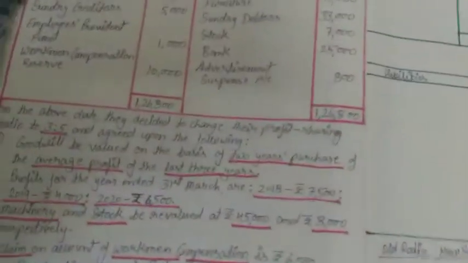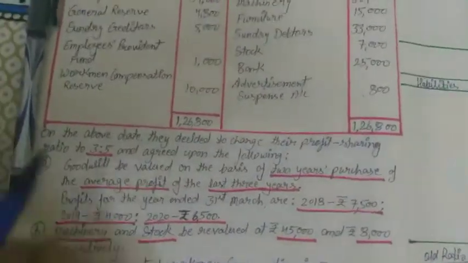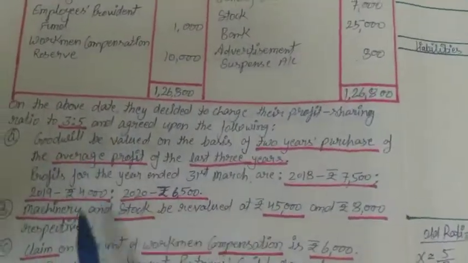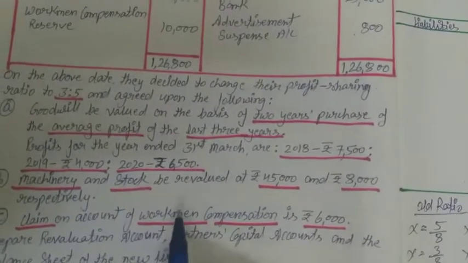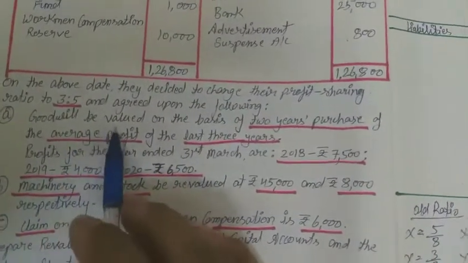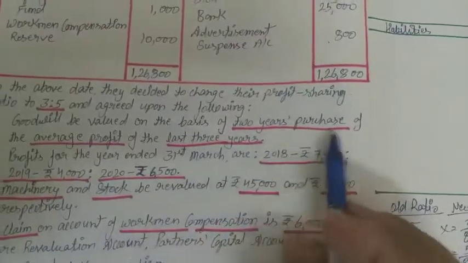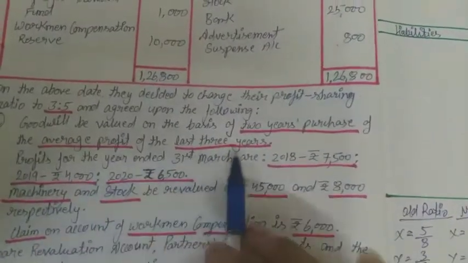So now first of all we need to do the transactions related to this. First of all, goodwill be valued on the basis of 2 years purchases of the average profit of the last 3 years.